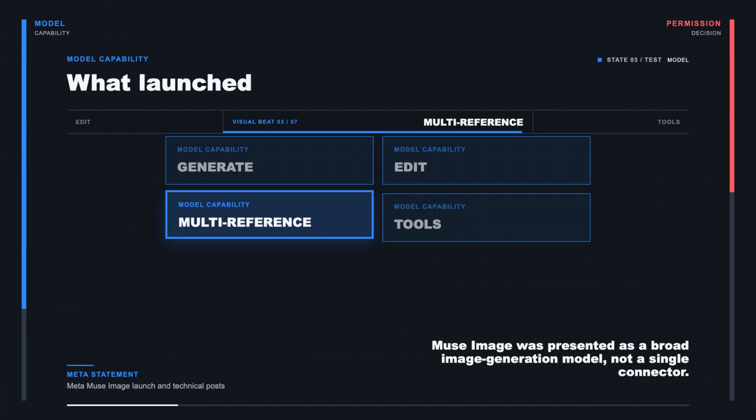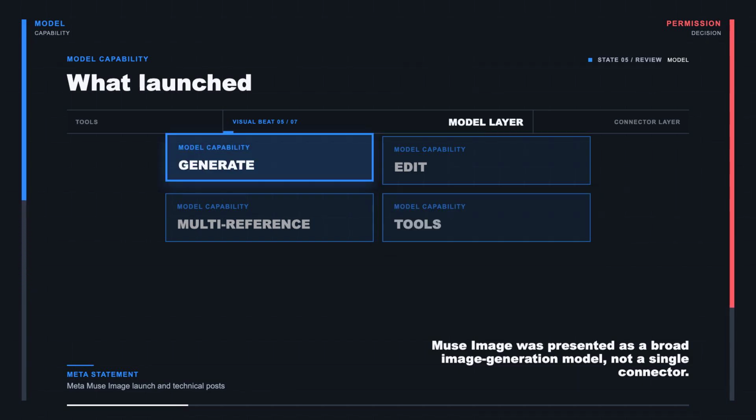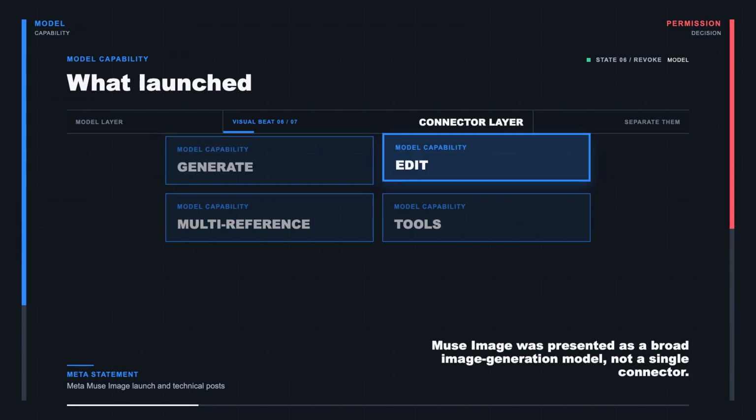It also powers creative experiences across Meta AI, Instagram, and WhatsApp, with more integrations planned. Meta's own technical post described the model as highly competitive. Those company claims are not independently tested in this video, but they establish an important point. The reversal was not announced as a response to weak image quality or a broken model.